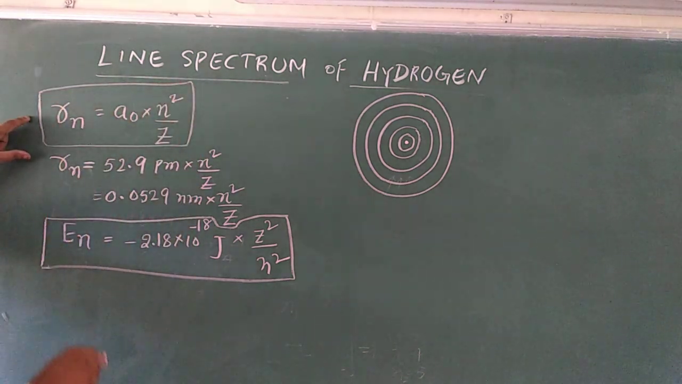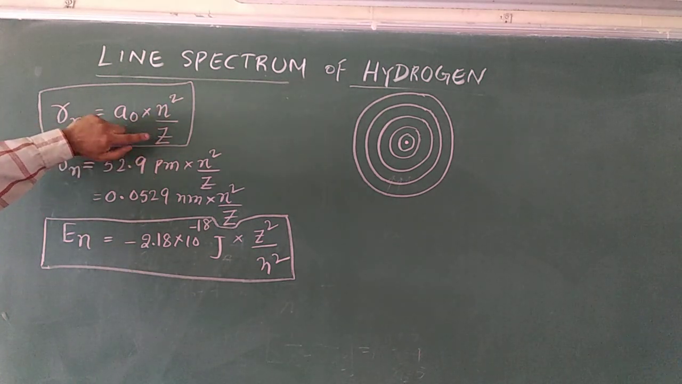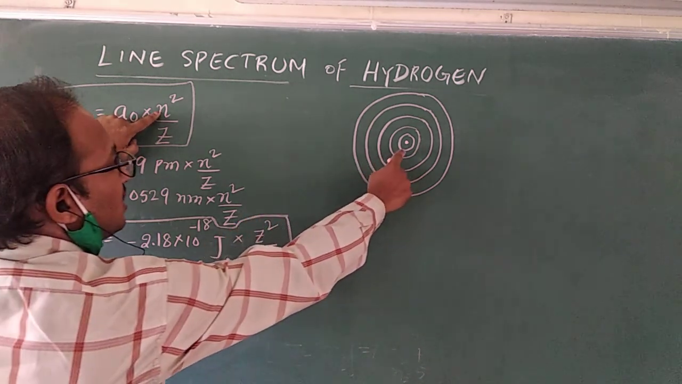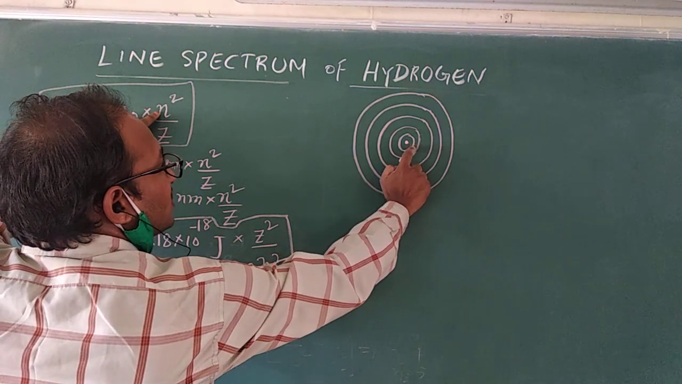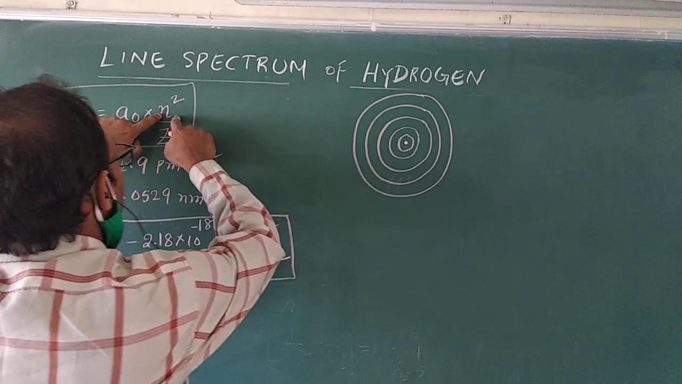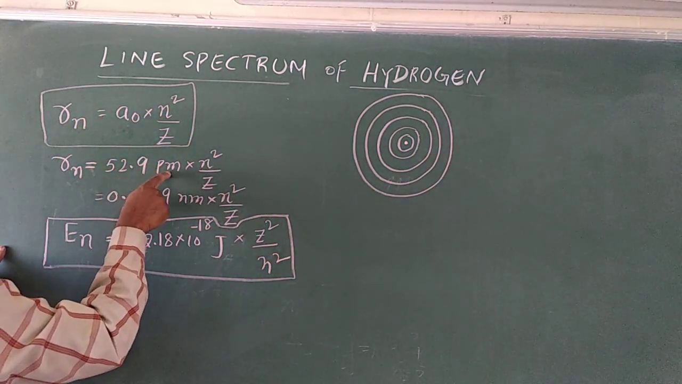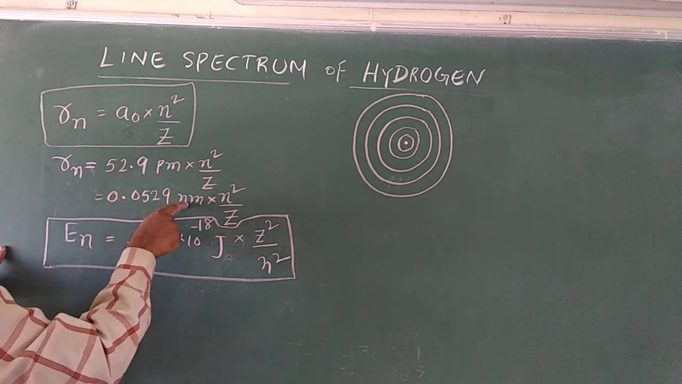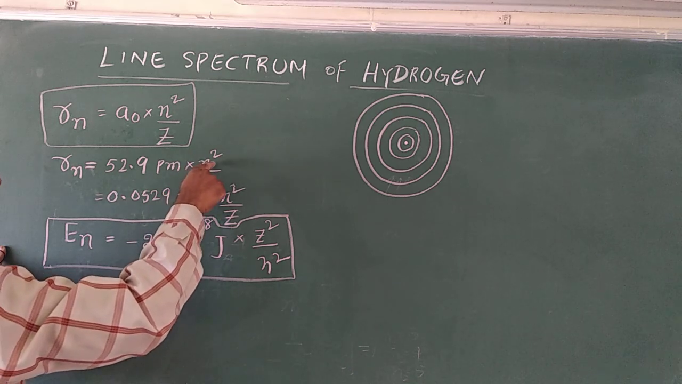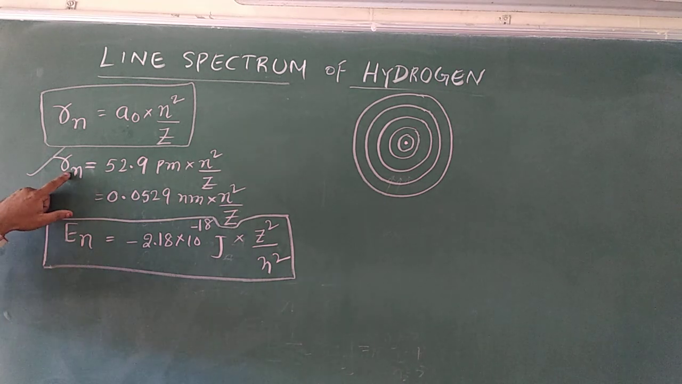According to Bohr's theory, to find the radius of an orbit, a0 into n square by Z. Sir, what is Z? Atomic number. n means the orbit: if you want to find the radius of the first orbit, n value is 1; for the second orbit, n value is 2. a0 is a constant, 52.9 in picometers and 0.0529 in nanometers. If you substitute the n and Z values, you can find the radius of an orbit.